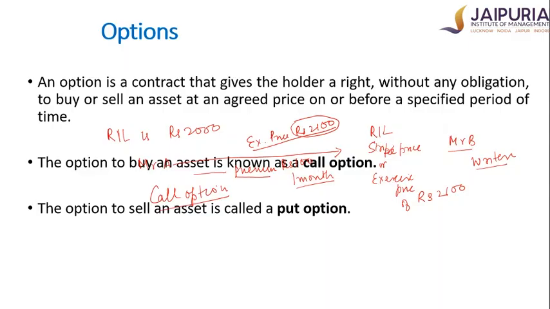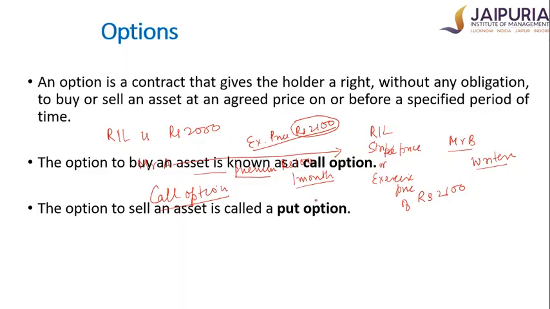He could have also bought an option where he is buying a right to sell a particular asset at a particular exercise price, and that option is called a put option. So if a buyer buys an option in which he has a right to buy something, that option is called a call option. If a buyer buys an option in which he has a right to sell something at a predetermined price, that option is called a put option. Mind you, the buyer has a choice whether he will exercise the option or not.